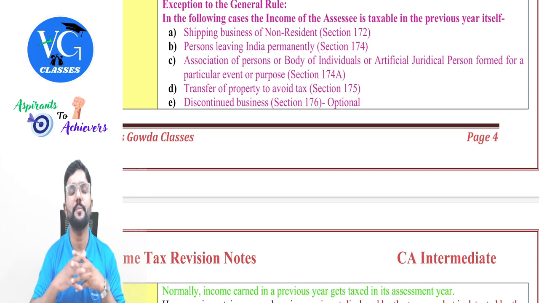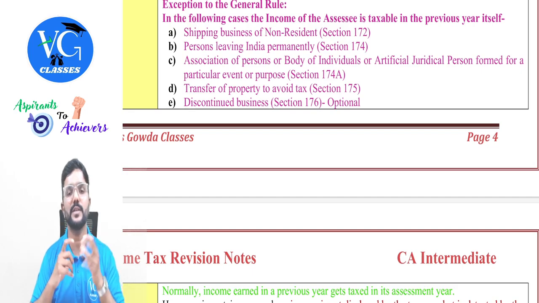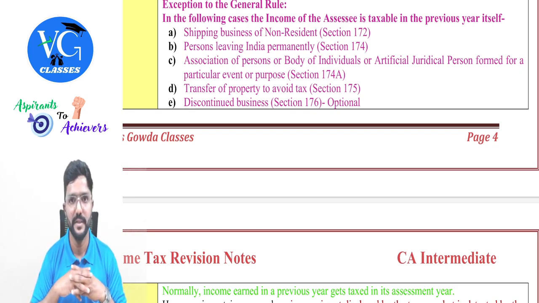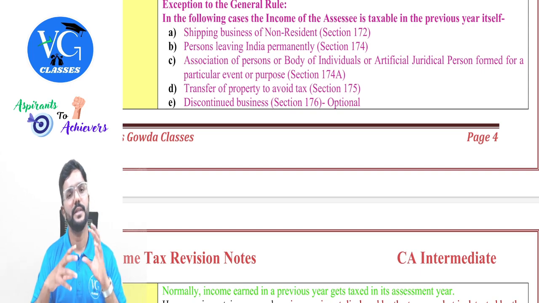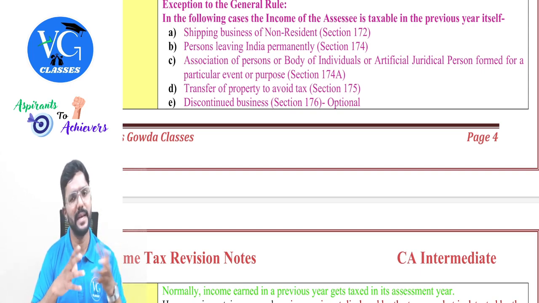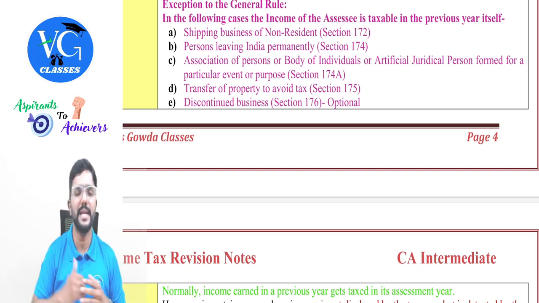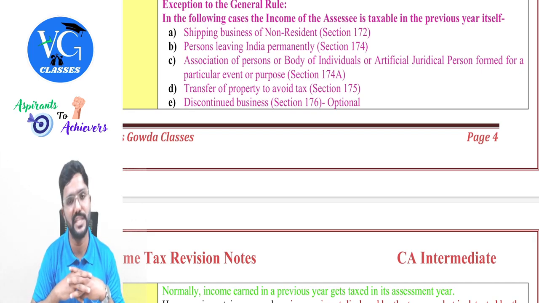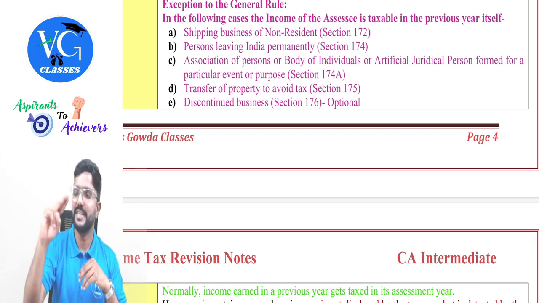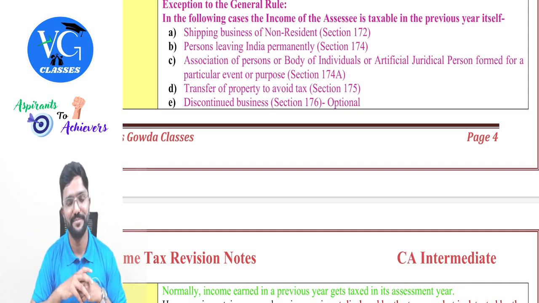Why are they giving it as optional? Because, especially when it is a liquidation of a company, guys, a neutral person called a liquidator would be appointed. He will supersede the management of the company from the board of directors. And what he does is sell all the assets, realize the money, and discharge all the liabilities in order. There is a particular sequence in which the liabilities have to be discharged. They will discharge in that order. And you can observe the tax will come on top there.